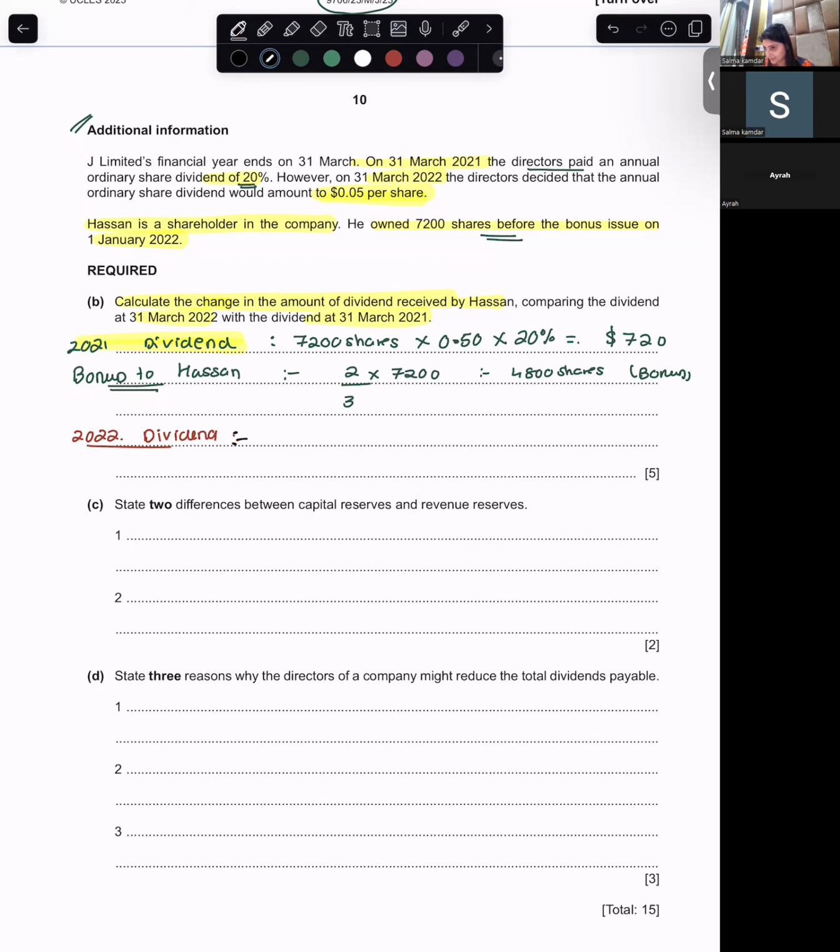No, no, you have to add them now. So 7,200 plus 4,800. So the total number of shares that is with him is 12,000.